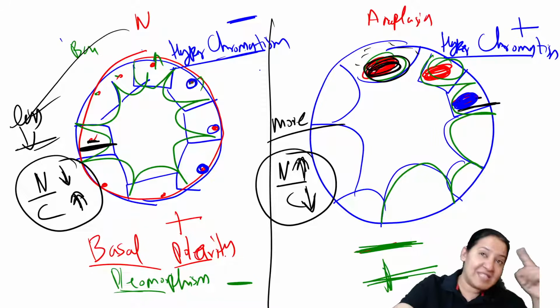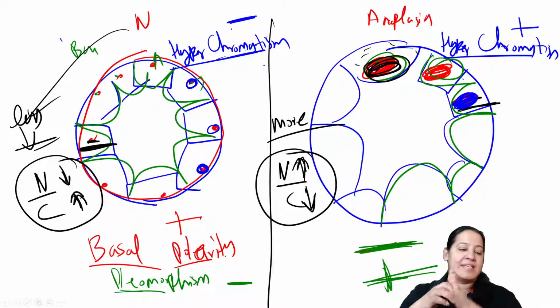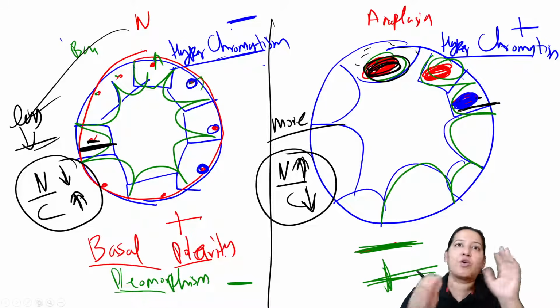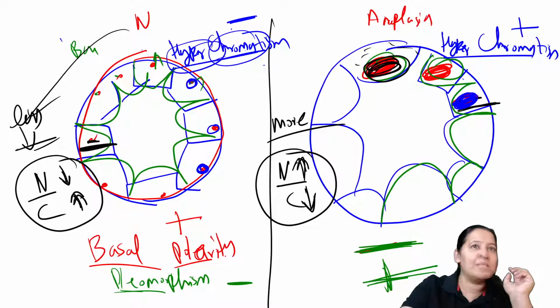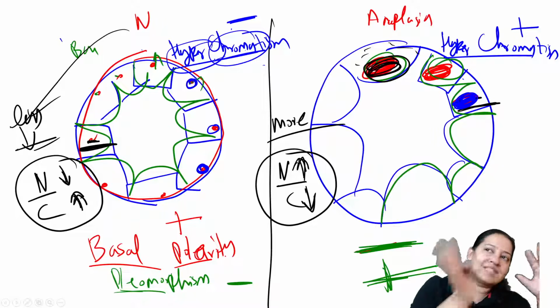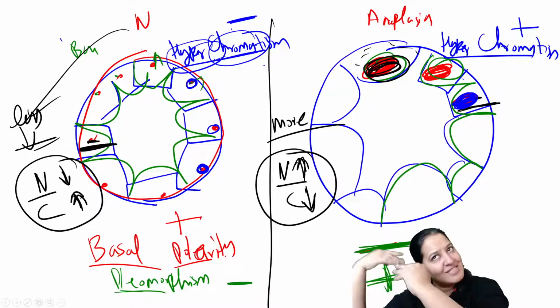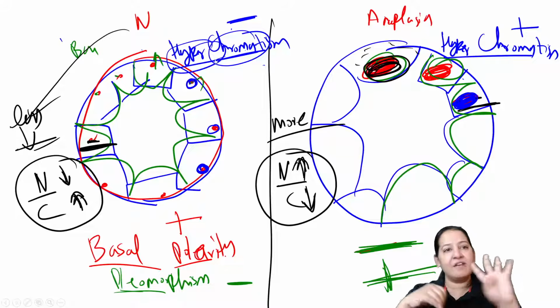Hyperchromatism is absent normally and present in malignancy. The meaning is the color of the nucleus. Chroma का मतलब होता है color. Hyper means more. So more color of the nucleus is absent normally and more color of the nucleus is present in malignancy. That is the meaning. That is the fourth difference.